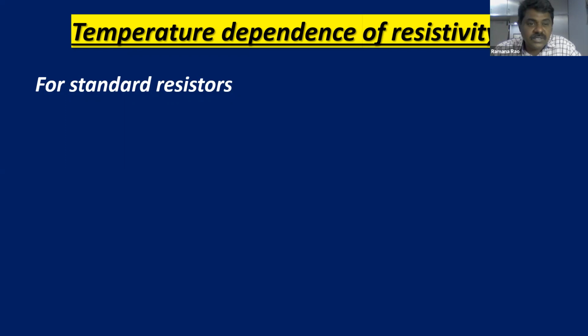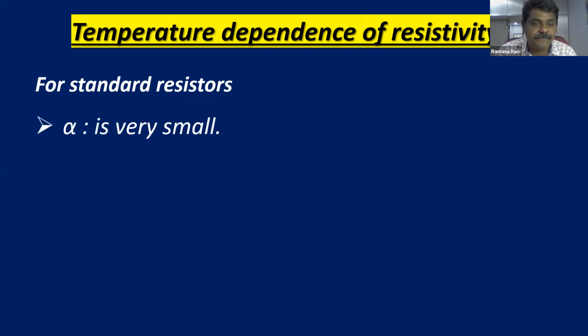So in those, the wires, especially the wires, are going to be made with standard resistors. So we'll see in standard resistors, alpha is very, very small. Alpha is very small means what? Almost all alpha is not changing. So alpha is very small. Means you can see the variation.